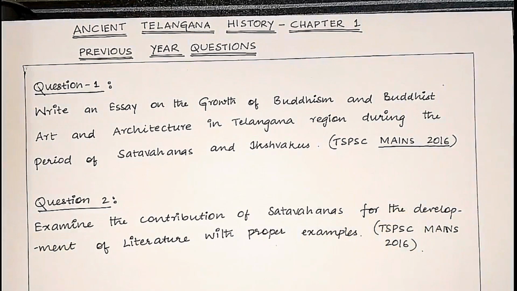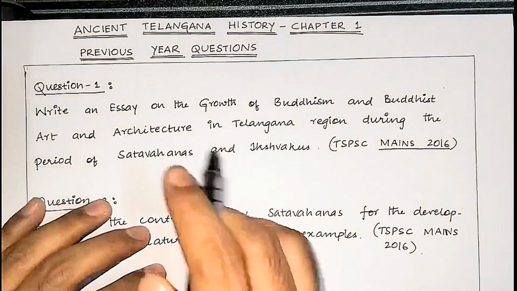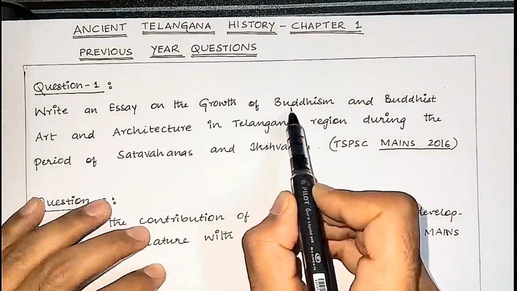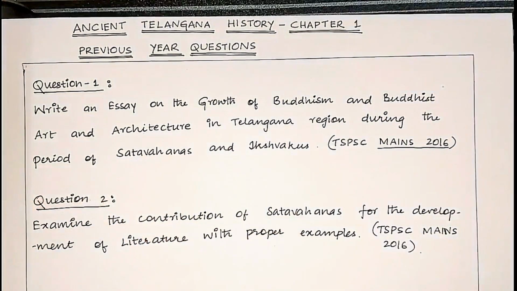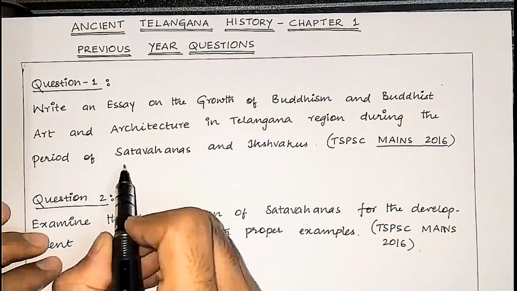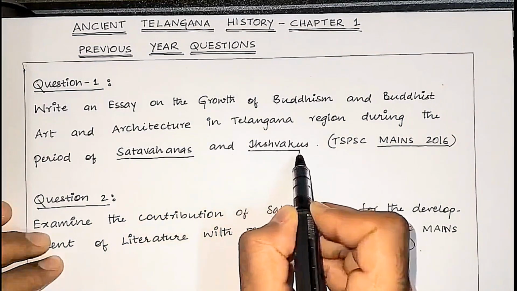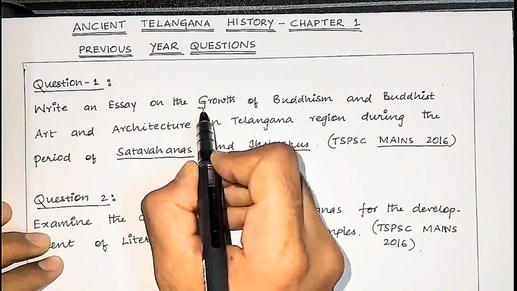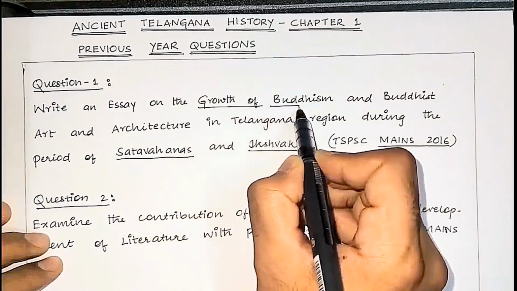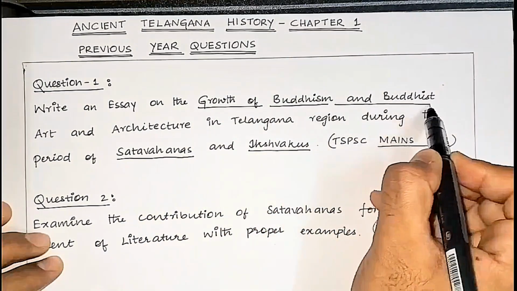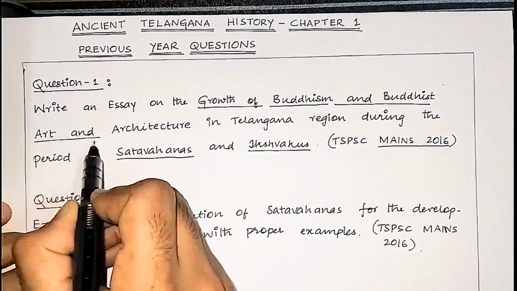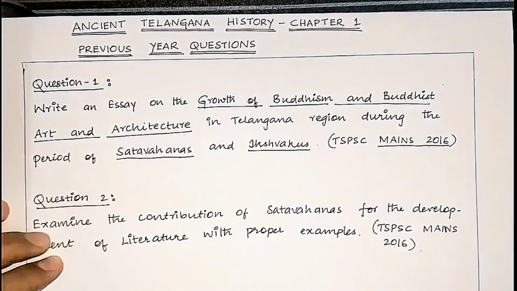The question is: write an essay on the growth of Buddhism and Buddhist art and architecture in the Telangana region during the period of the Shatavahanas and Ikshvakus. See, they are asking about the Shatavahanas, the Ikshvakus, and the growth of Buddhism and Buddhist art and architecture.